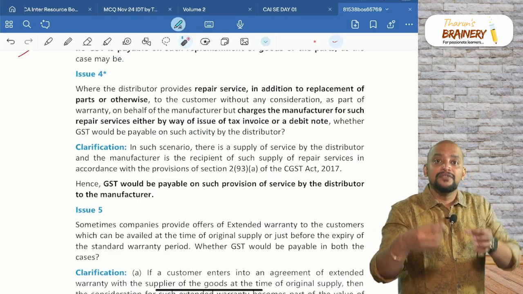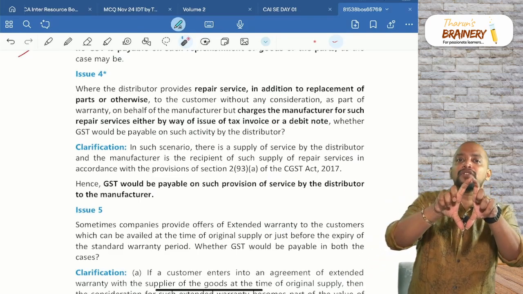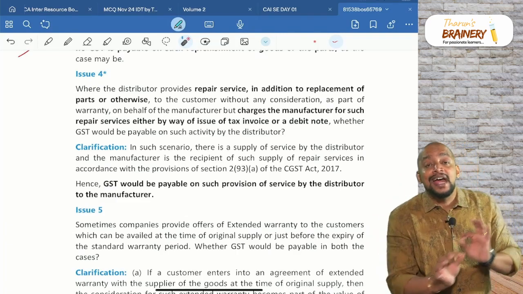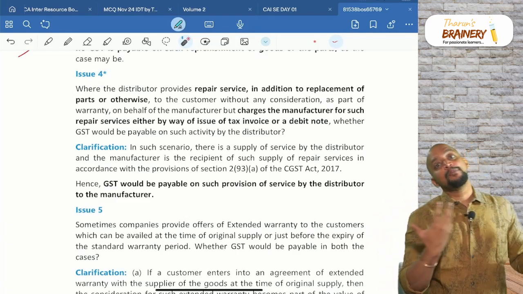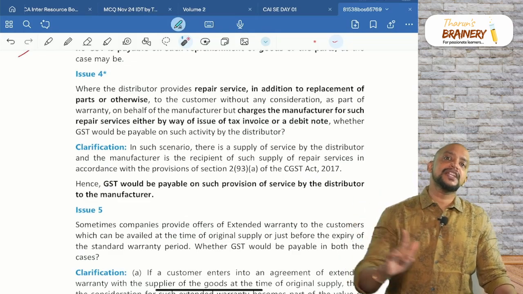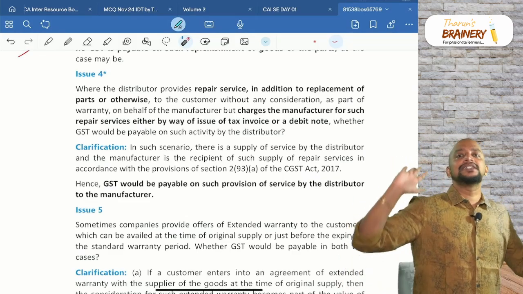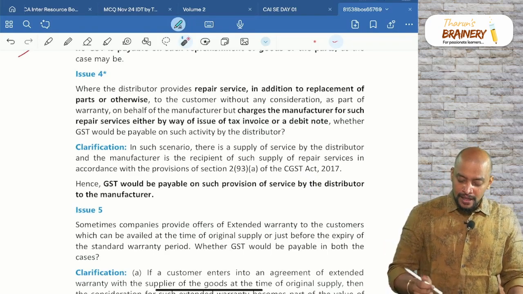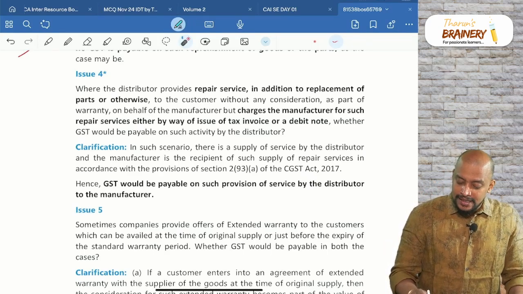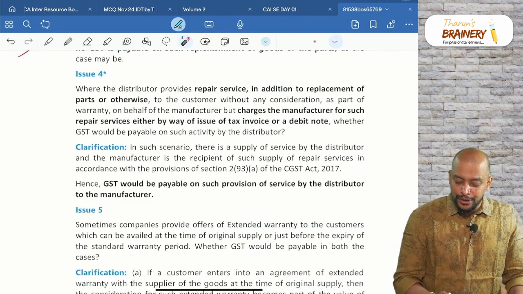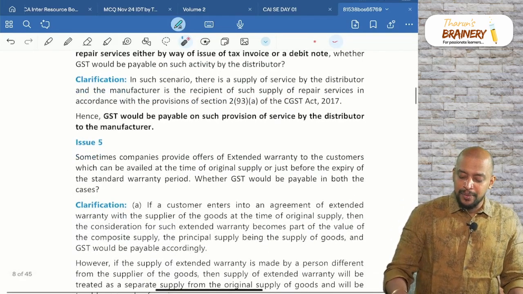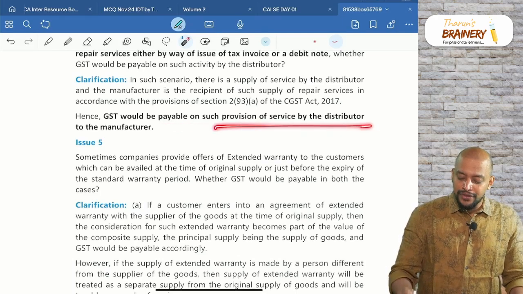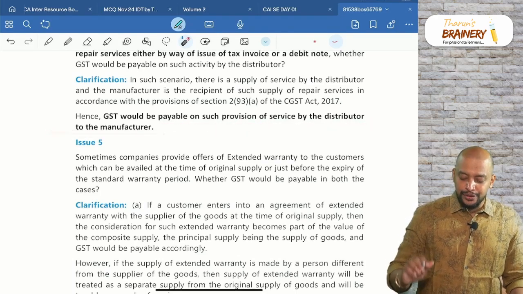So thereafter, the manufacturer is who you paid, but the dealer will do the service. So the dealer will collect a coupon from you. You will be provided with one owner's manual book, and in that, free coupons will be there. That coupon they will take and they will get the reimbursement from the manufacturer. With respect to this reimbursement, definitely GST will be payable by the service center or the dealer. In such a scenario, there is a supply of service by the distributor and the manufacturer is the recipient of such supply of repair services. GST would be payable on provision of service by the distributor to the manufacturer.